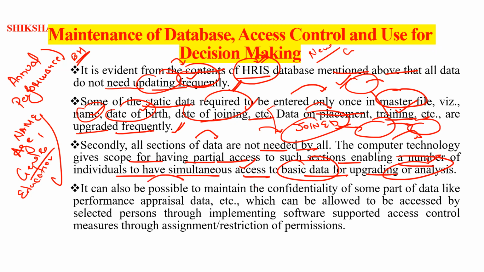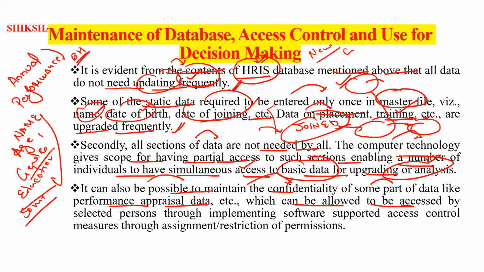It can also be possible to maintain confidentiality. Some data you have to maintain as confidential. It can be possible to maintain the confidentiality of some part of the data, like performance appraisal data, which can be accessed by selected persons through implementing software supported access control measures, through assignment or restriction of permissions.